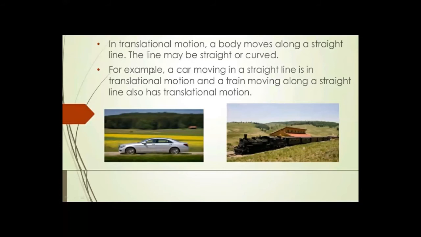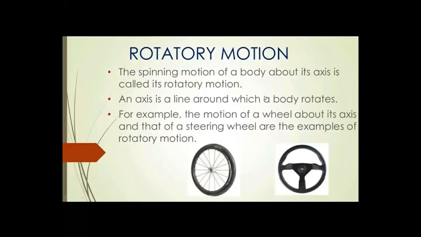Now, for example, a car moving in a straight line is in translational motion. I told you that. And a train moving along a straight line also has translational motion. Now, the next type of motion is said to be rotatory motion.